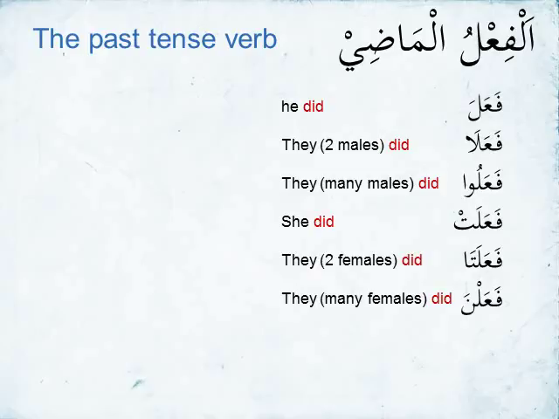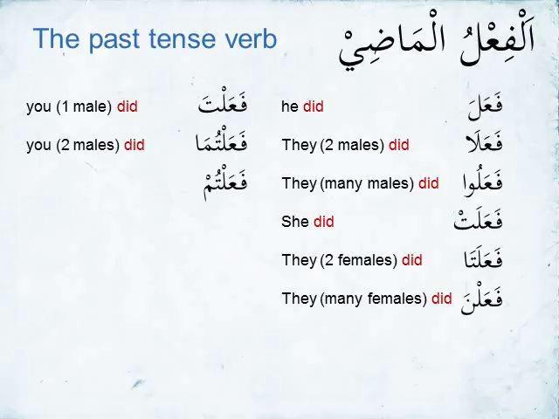Next we move to the second person, to you. So fa'alta means you one male did. Fa'altuma, you two males did. Fa'altum, you many males did. So the verbs are fa'alta, fa'altuma, fa'altum.